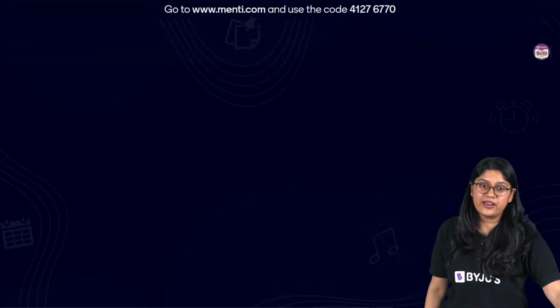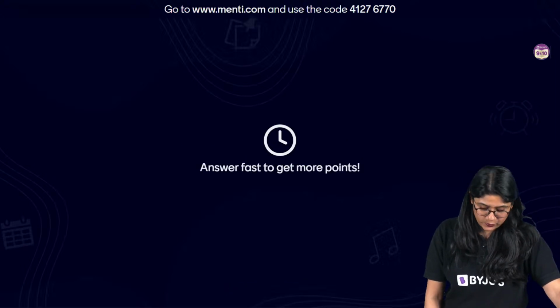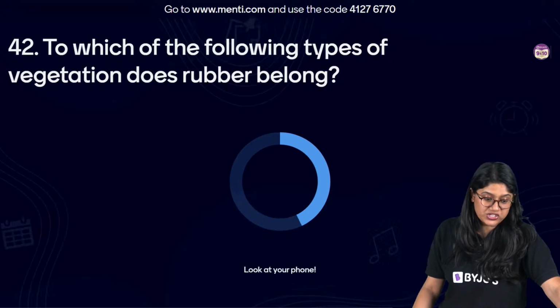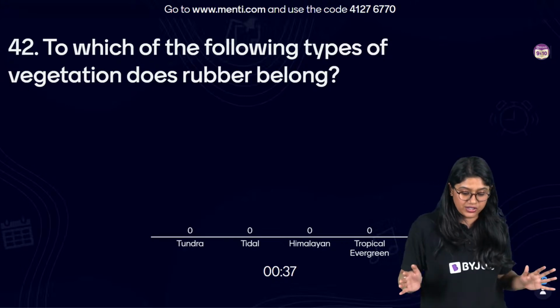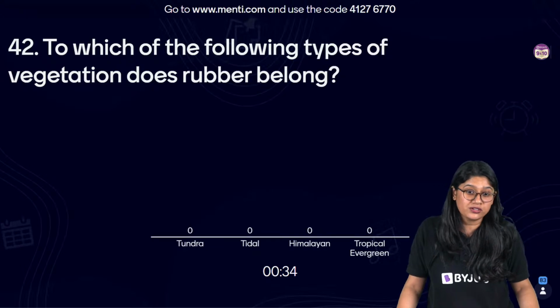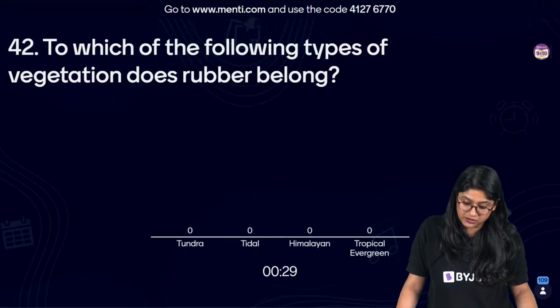Okay, let's move ahead, everyone, to question number 42. Here we go. Question number 42: to which of the following types of vegetation does rubber belong? Now, this is very important. I'm just giving you a major hint, but let's take a look at the options. We have tundra, tidal, Himalayan and tropical evergreen.